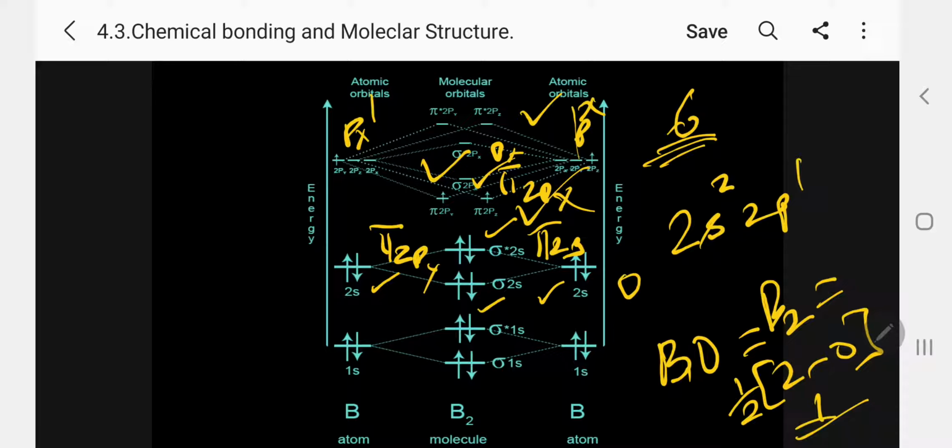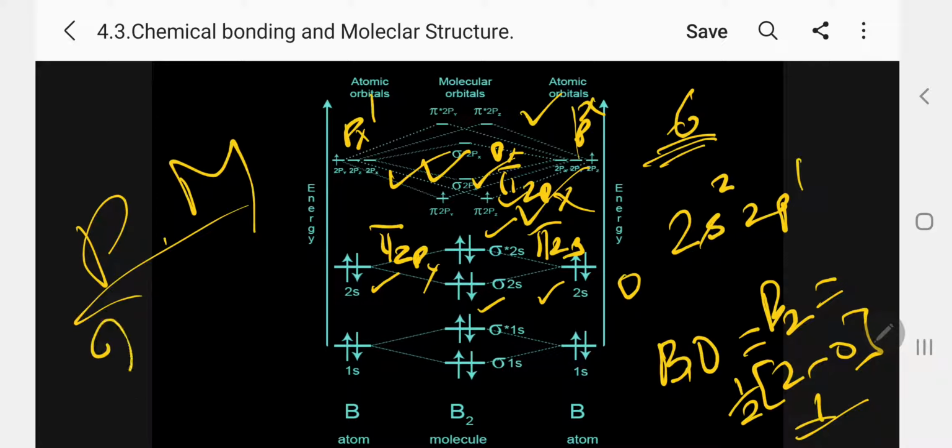B2 is possible. My dear students, another important thing is how many unpaired electrons are present. There are 2 unpaired electrons, brother. They are paramagnetic. Unpaired electrons are present, so paramagnetic. 2 unpaired electrons are present. Kindly follow.